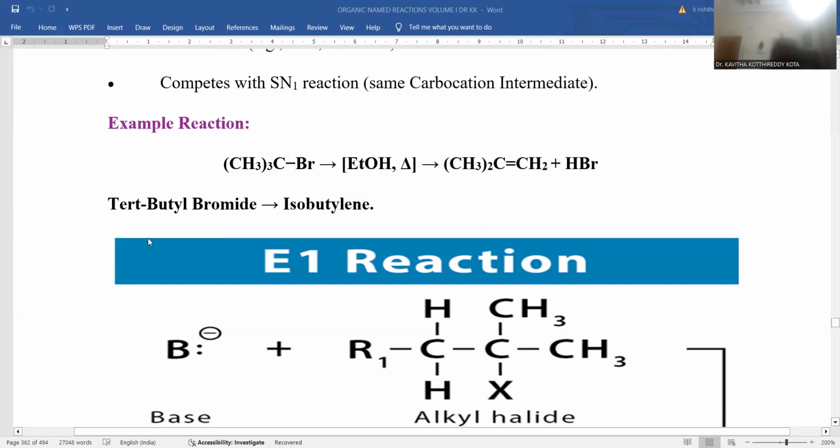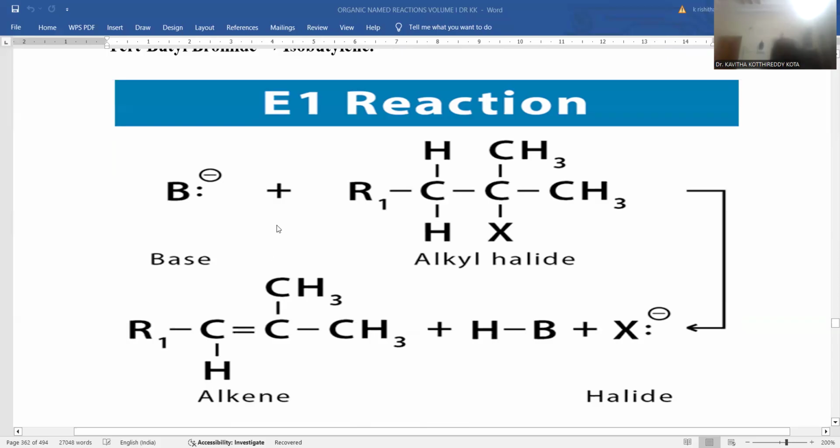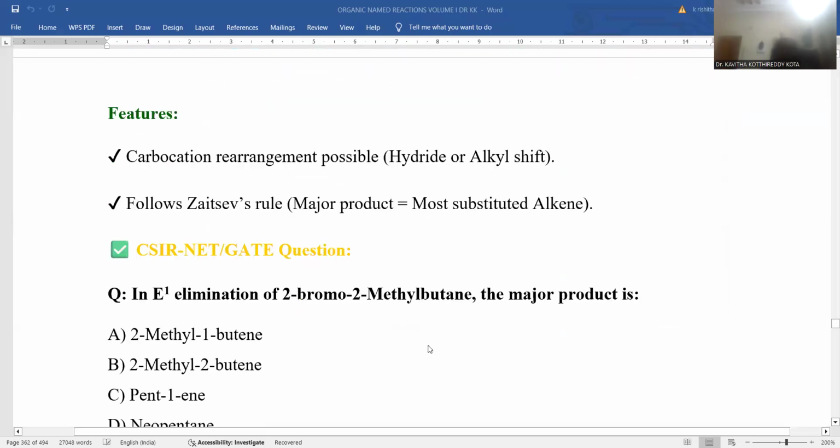Tertiary butyl bromide gives rise to isobutene as the product. In E1 elimination, initially the base reacts with the alkyl halide. Wherever the adjacent H and X are there, both are removed, and a double bond forms in between, with HX formed as a byproduct.